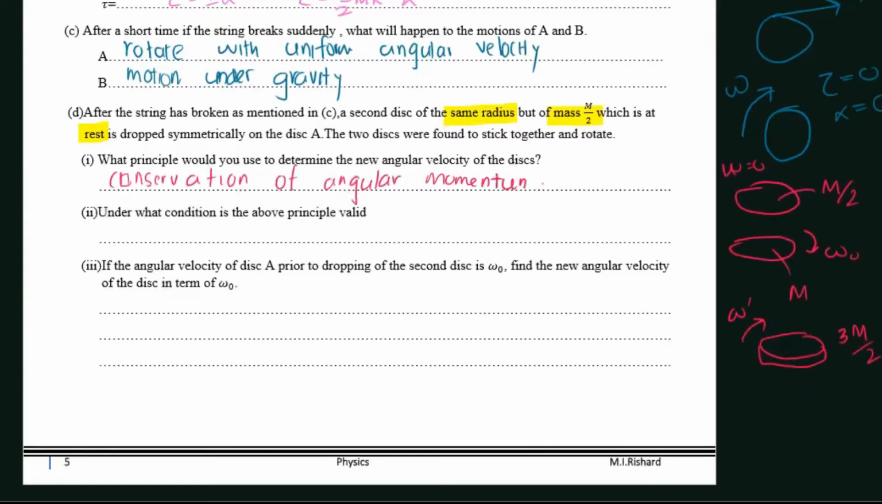So in order to use this conservation of angular momentum principle, what is the condition that it should satisfy? There should not be any external torque acting on the system. If and only if this condition is true, you can apply conservation of angular momentum, right?